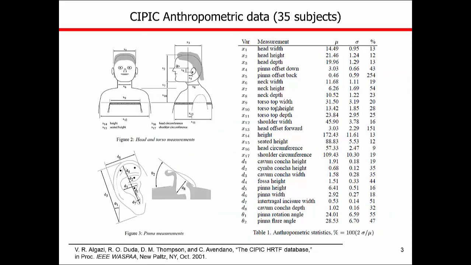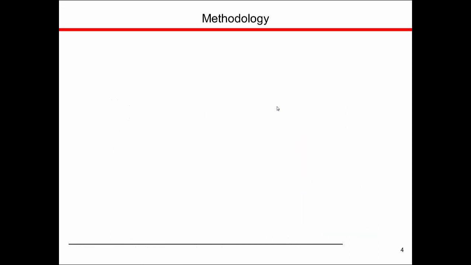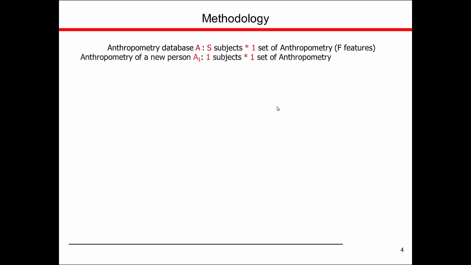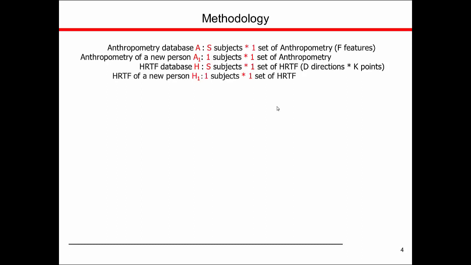The current study was conducted based on the CIPIC database that consists of 37 anthropometric features of 35 subjects and the corresponding HRTFs of 1,250 directions. Our definition of samples is as follows. A is the anthropometry database with S subjects. A1 is the anthropometry of a new person. H is the HRTF database with S subjects. H1 is the HRTF of the new person to be estimated.